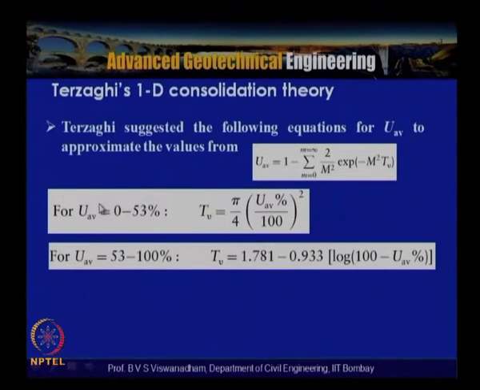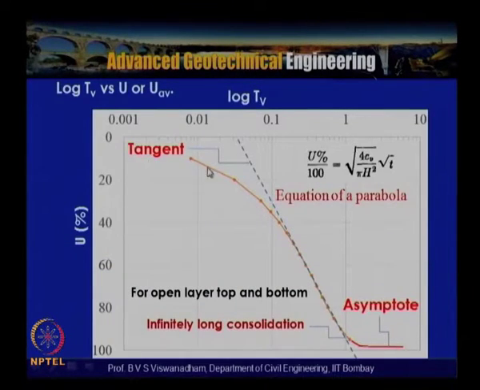If you plot the logarithm of this time factor TV with UAV, we will get a curve which is shown like this. The initial part of the curve looks like a parabola, and then beyond 90%, 95%, it takes the shape of an asymptote with the horizontal. You can see the asymptote shown here. This indicates that the consolidation will never complete; it takes infinitely long.